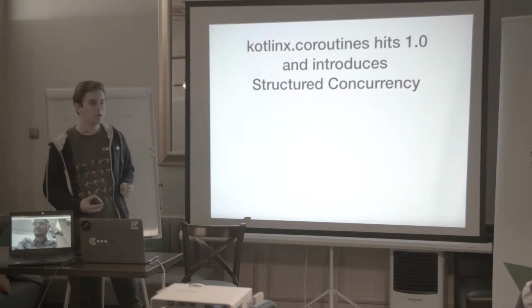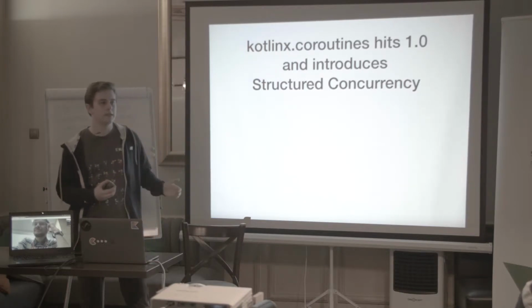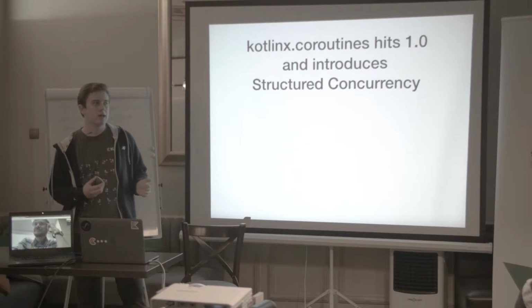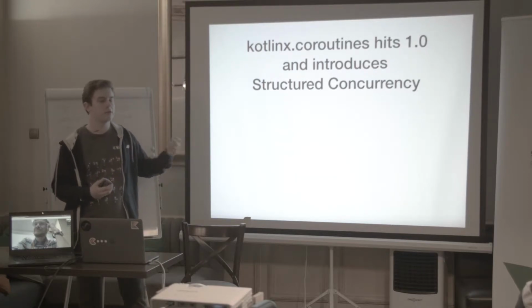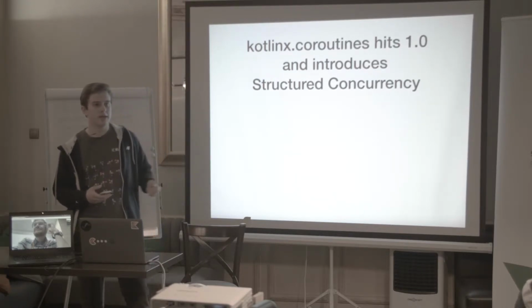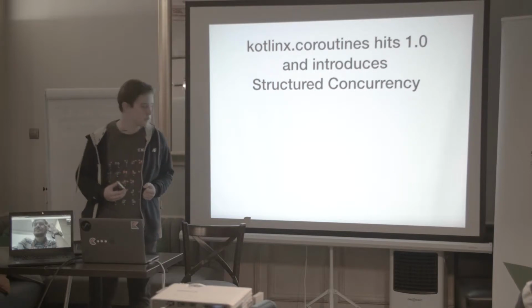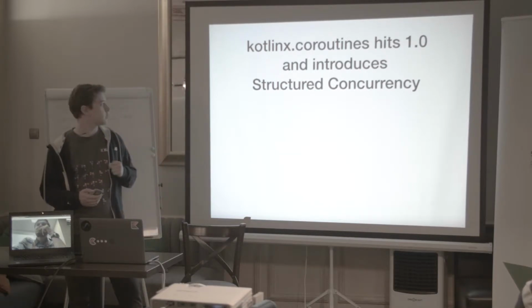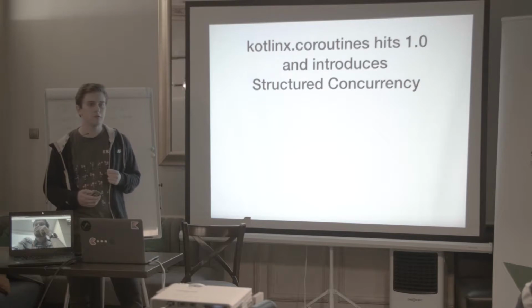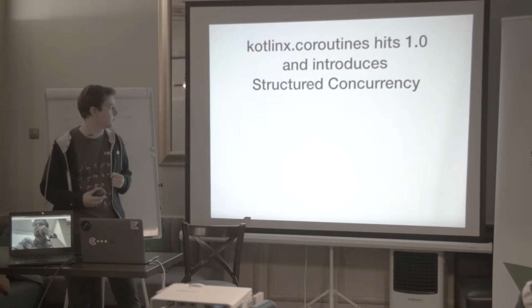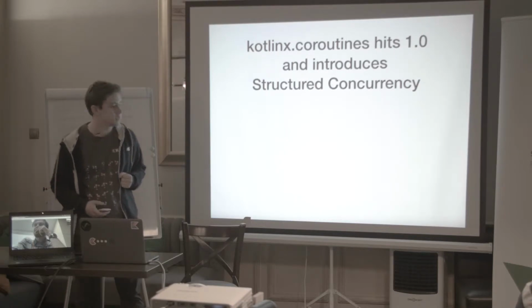As you probably know, coroutines aren't something new in programming. They were theorized and even implemented in some languages before. For example, Go has quite a nice implementation of coroutines. But structured concurrency is something new introduced by Kotlin. What do I mean by structured concurrency?